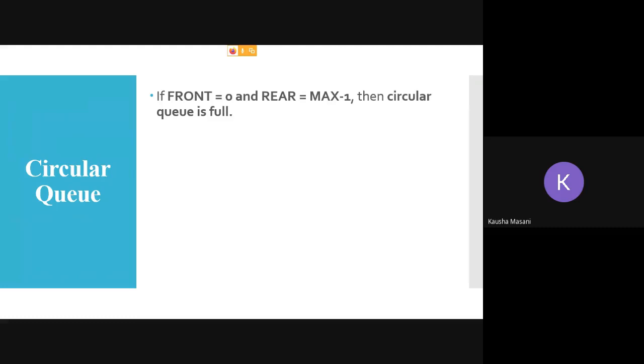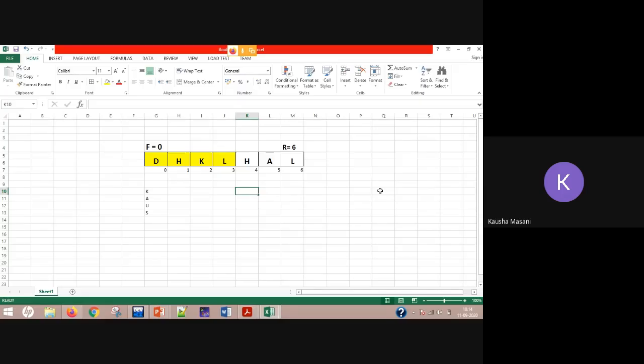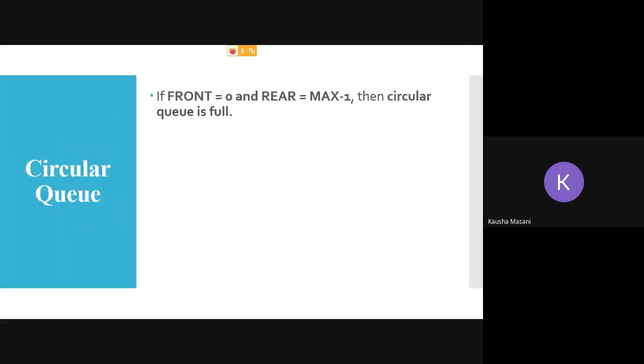So for circular Q, please note down everybody, if front is equal to 0 and rear is equal to max size minus 1, then you are going to say that your circular queue is full.